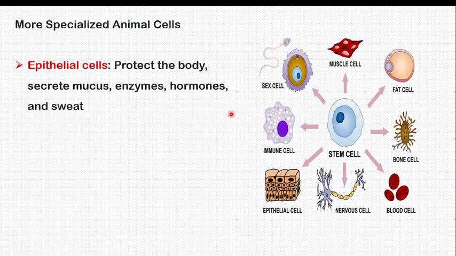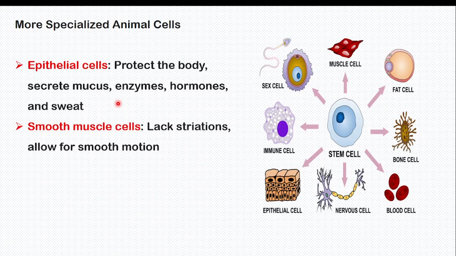Another cell is called the epithelial cell, this one. Epithelial cells are for protection. They line our visceral organs, like the GIT, the gastrointestinal tract, meaning they protect the body, and they secrete mucus, enzymes, hormones, and sweat. Smooth muscle cell, this one, has no striations and allows smooth motion.